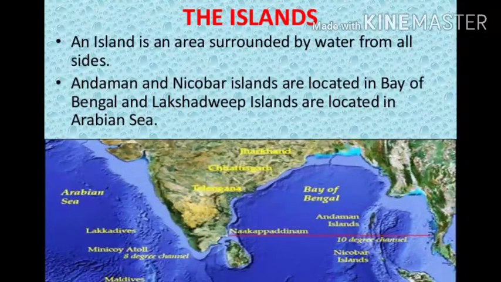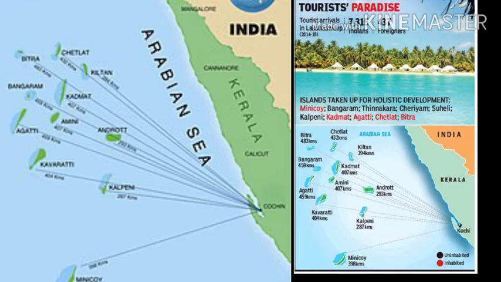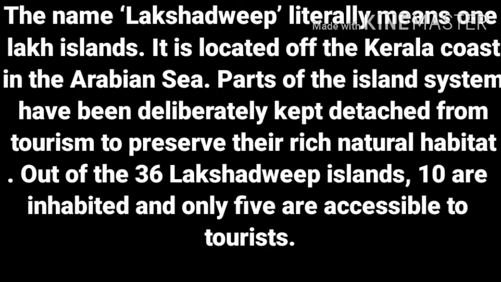Our last physiographic division is the Islands. India has two island groups. These are the Lakshadweep Island group and the Andaman and Nicobar Islands. Number 1. The Lakshadweep Island group. It lies close to the Malabar coast, Kerala. This group of islands is composed of small coral islands. Earlier, they were known as Laccadive, Minicoy and Amindivi. In 1973, these were named Lakshadweep. Kavaratti Island is the administrative headquarters of Lakshadweep.